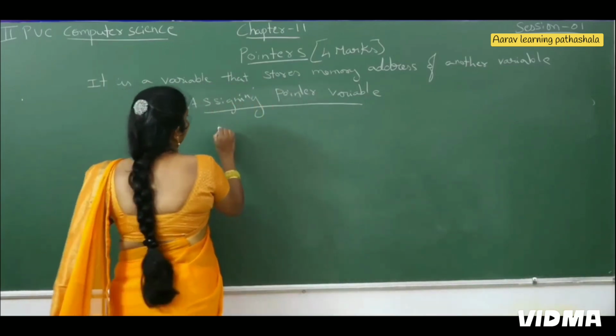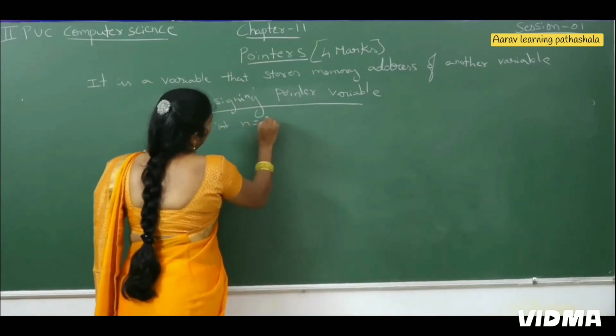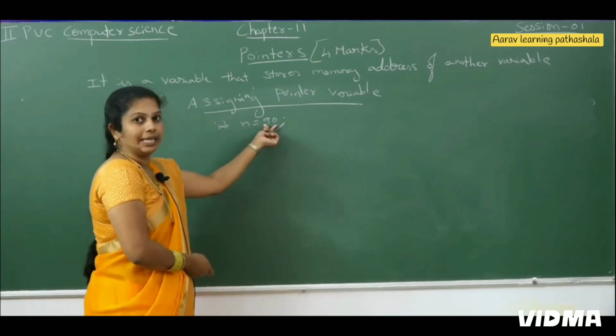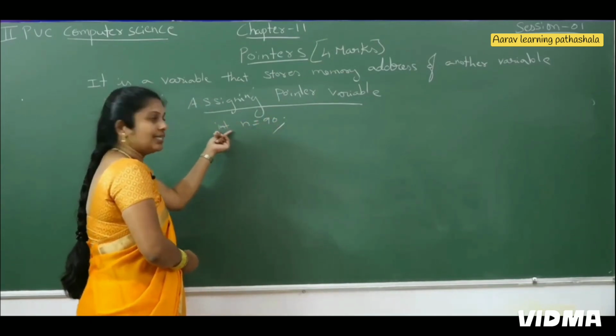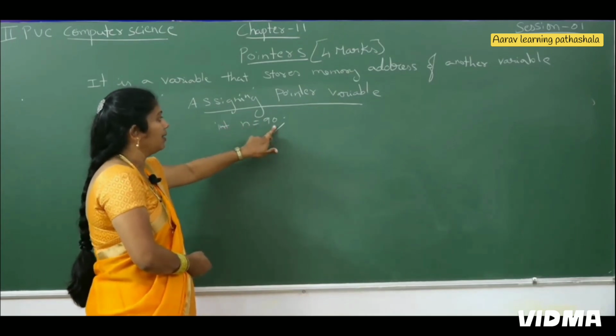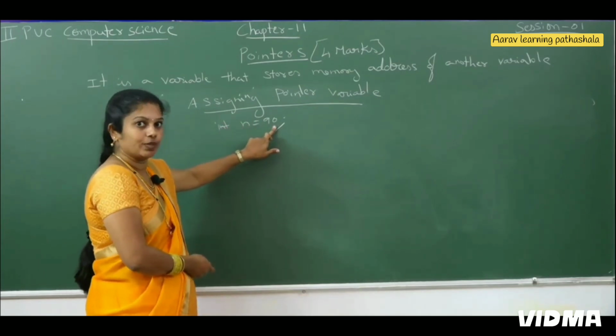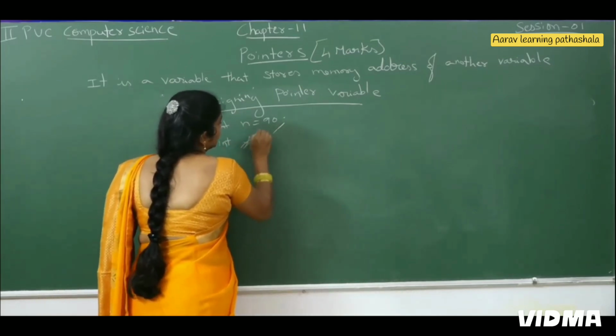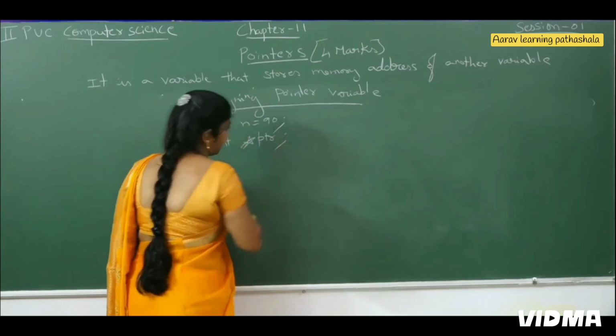For example, I am writing int n equals 90. I am initializing n as 90. I declared n as integer data type. With that, for that n variable I assigned 90 as the value. Then I am creating one more variable, int star ptr.